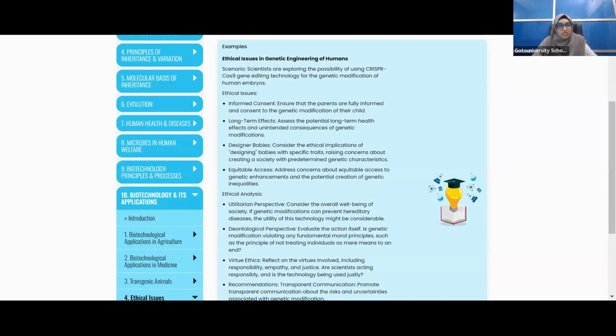Nowadays, no one is going to give their child for testing. Animals don't have a mouth, they can't speak, so they are given. In the case of humans, they are not going to give their kids. So if the scientists are doing this, the first important thing is that the parents of those embryos must be fully informed. Then long-term effects: assess the potential long-term health effects and unintended consequences of genetic modification.